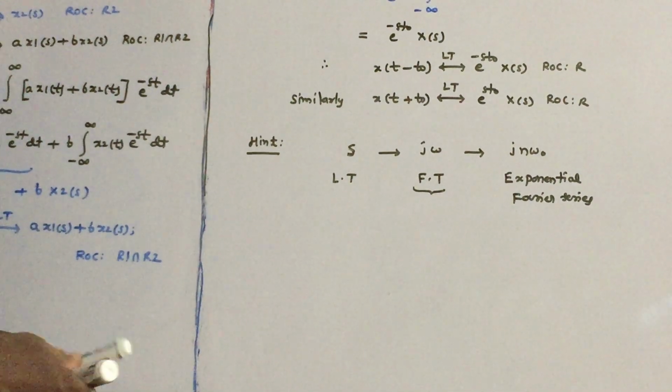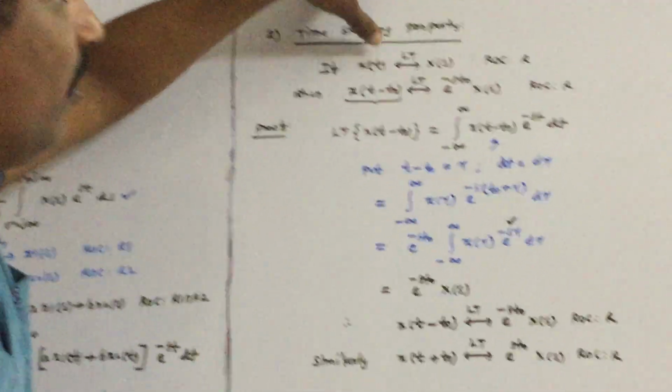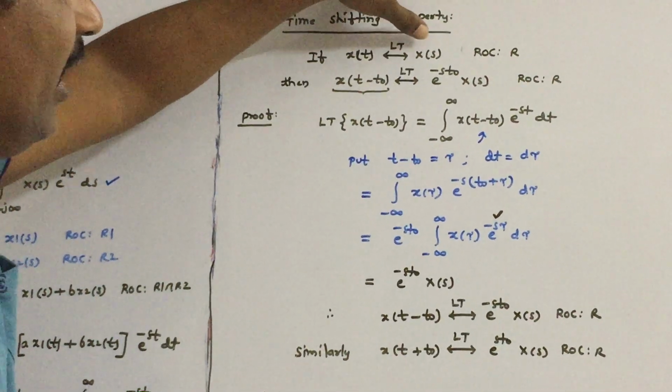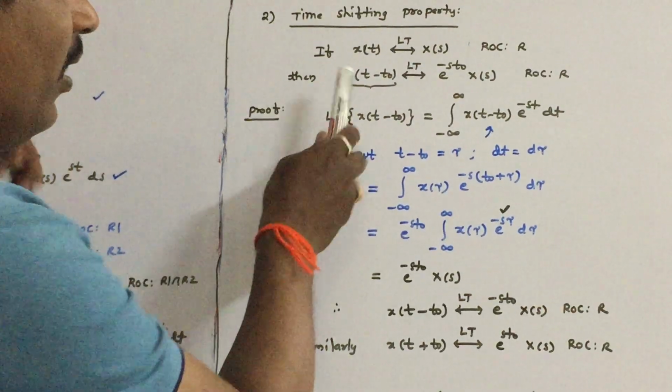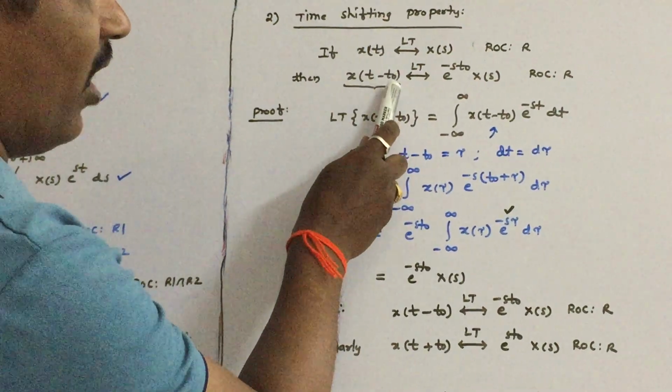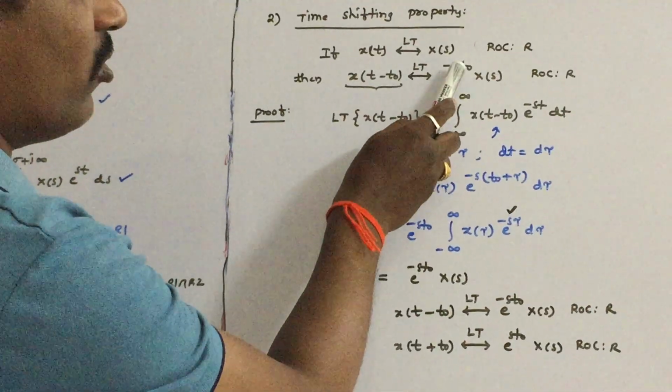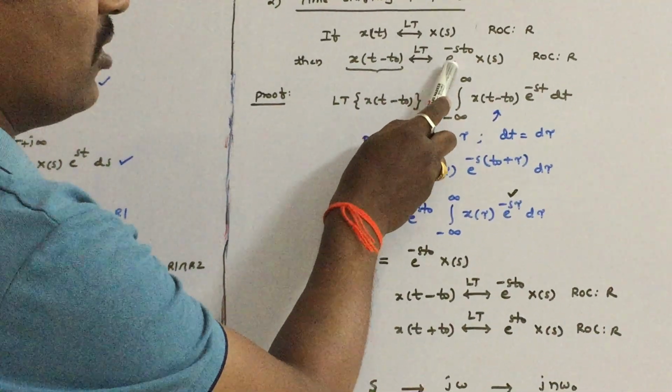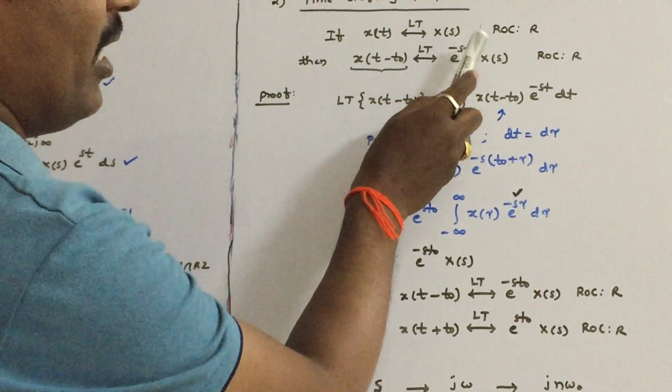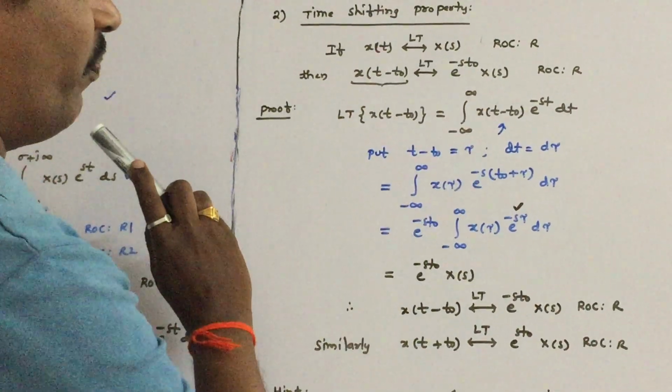Let us see in a similar manner. If x of t's Fourier transform is X of omega, then x of t minus t naught has Fourier transform, where we substitute s is equal to j omega, that is e power minus j omega t naught into X of omega.